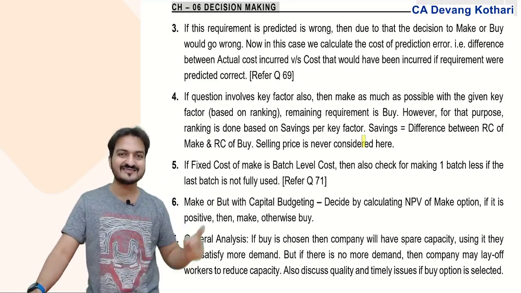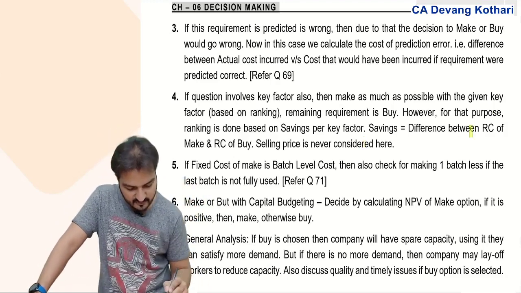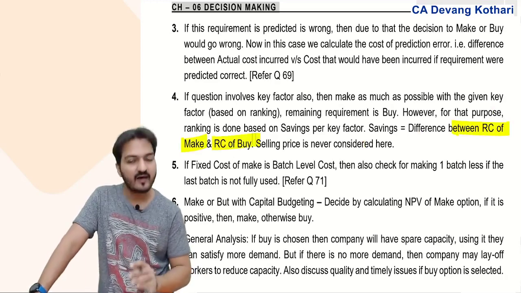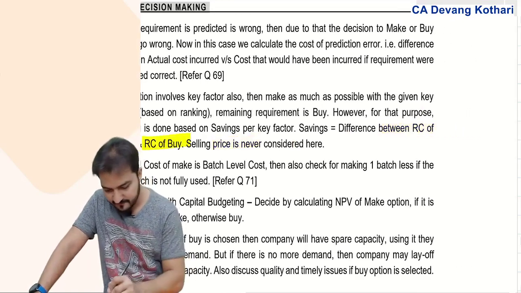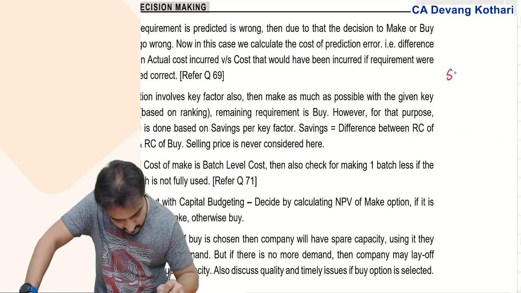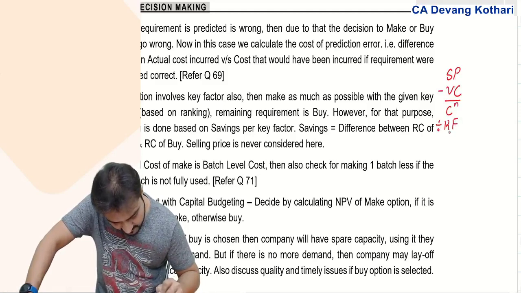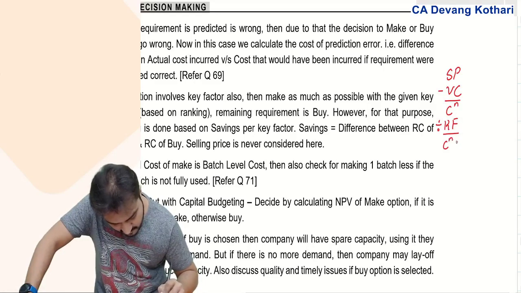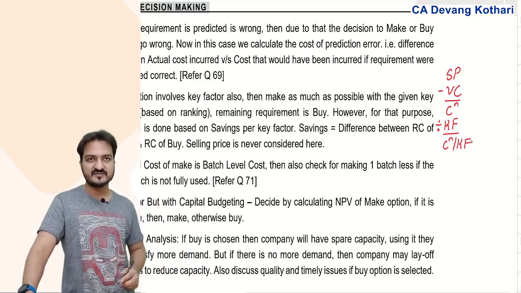Rather, you take savings per key factor. Savings is the difference between the relevant cost of make and the relevant cost of buy. I had even given you a format like this: in a product mix decision, you took selling price minus variable cost gives contribution, divide by key factor gives you contribution per key factor.